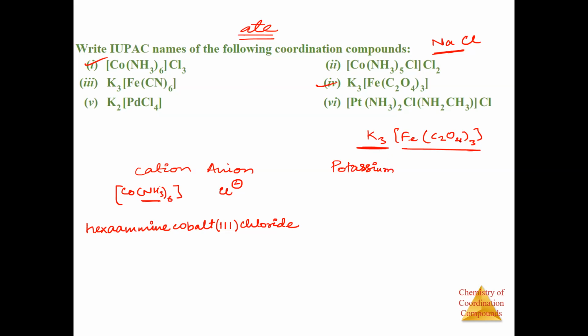Then here we have the anion, and this is a coordination sphere, right? It is in the coordination sphere, and that is why you will write the ligand name first. So potassium trioxalato. Then we have iron. So for iron, we write ferrate, okay? Ferrate. And what is the, I think it is 3. So it will be named like this.